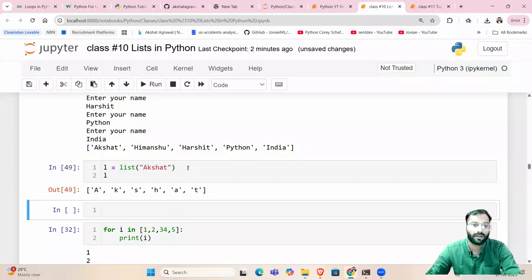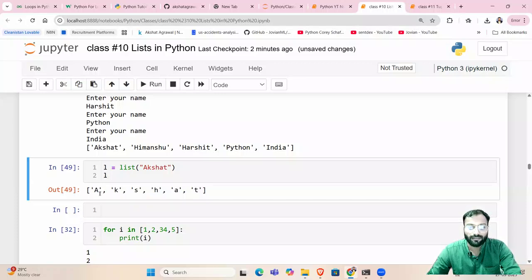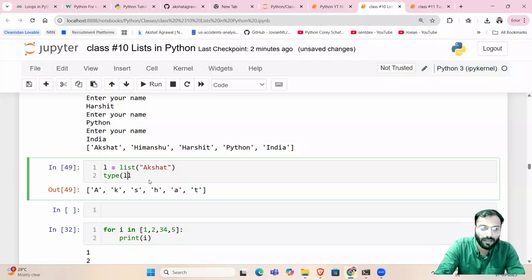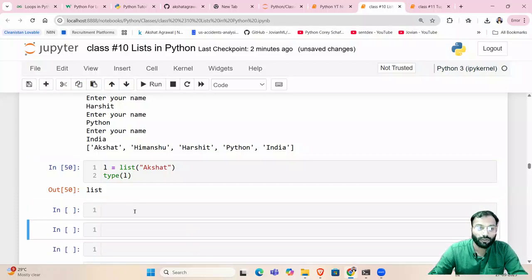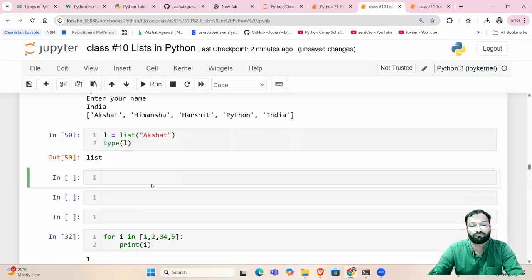And if I say print L, now see, Akshat has been distributed into A, then K, S, H, A, T, and these are the different elements in a list. If you want to see the type of L, it's a list, right?